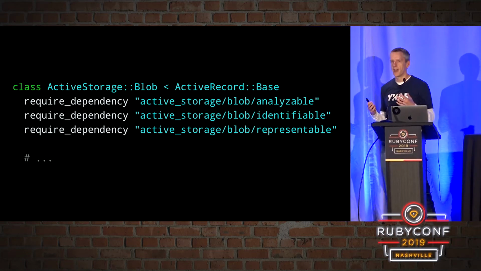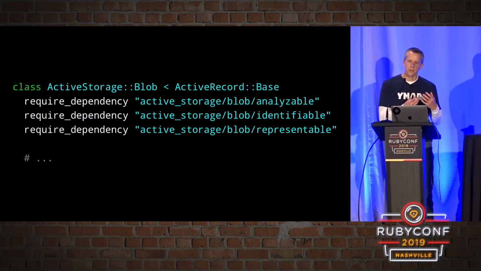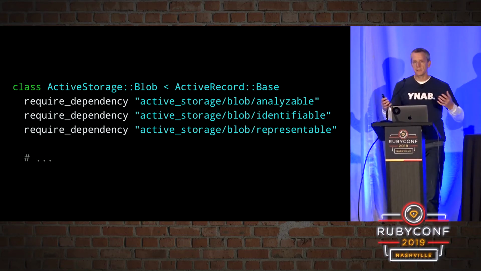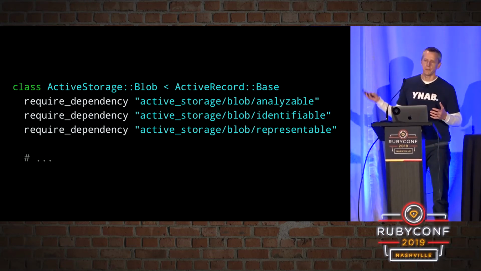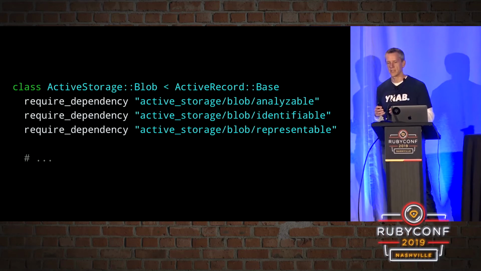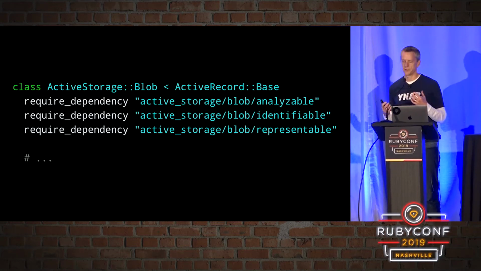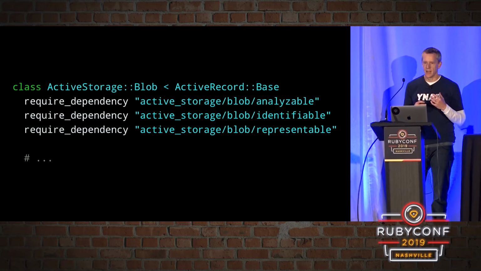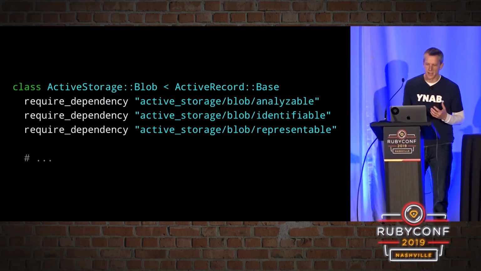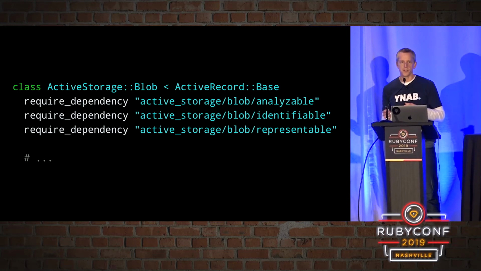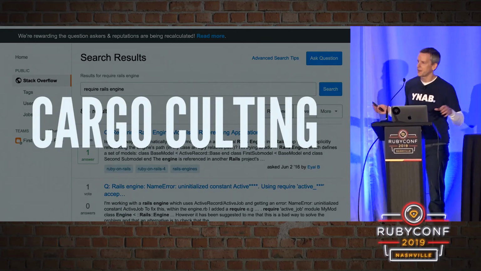But it was pretty soon after that I needed to package this code I was writing into an engine to pull into our Rails application. And while Rails gives you some boilerplate code for engines, it's still ultimately up to you where you put the engine and how you require it and some of the glue that holds the engine together. And again, I felt myself in unfamiliar territory. I was really uncomfortable with this knowledge gap, but I needed to face it head on. And I decided to cargo cult an engine, search Stack Overflow and find another solution.